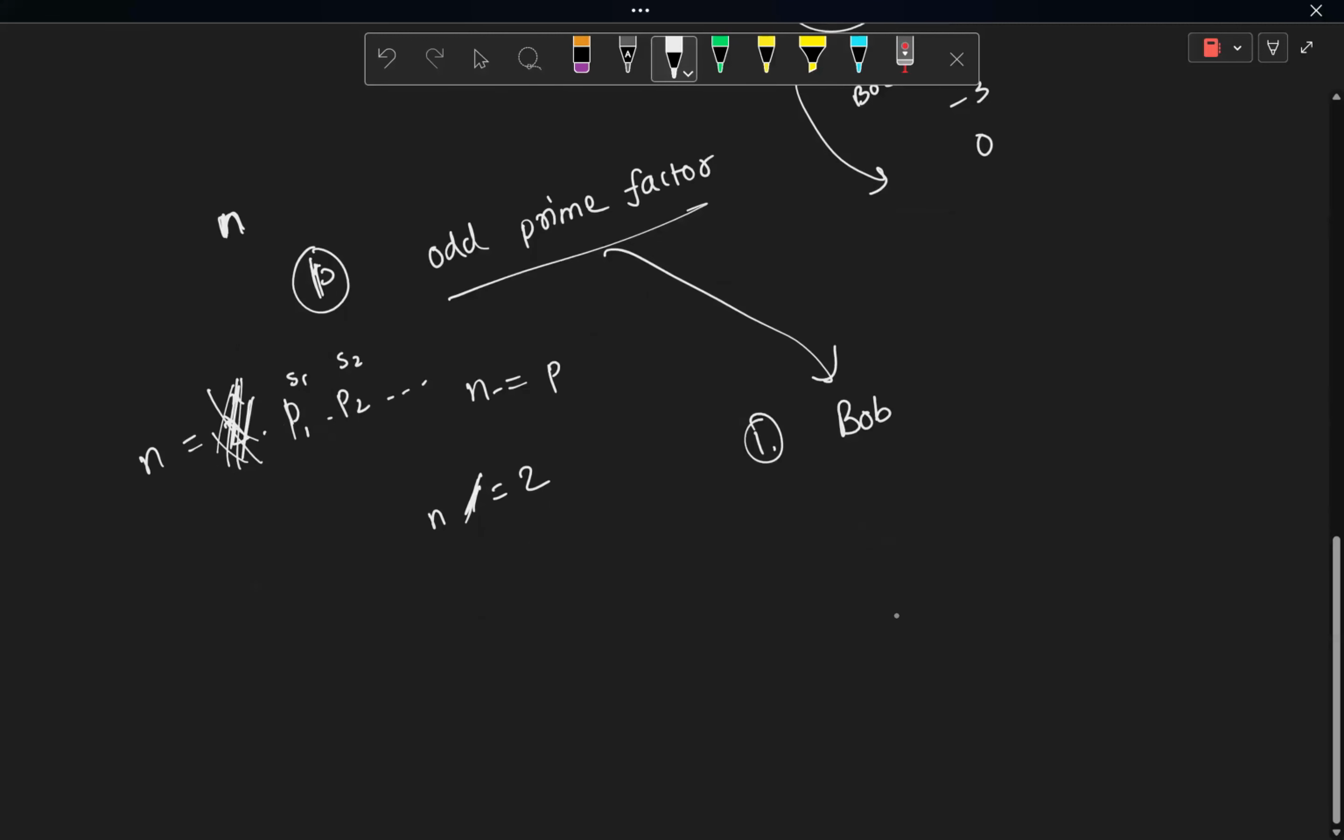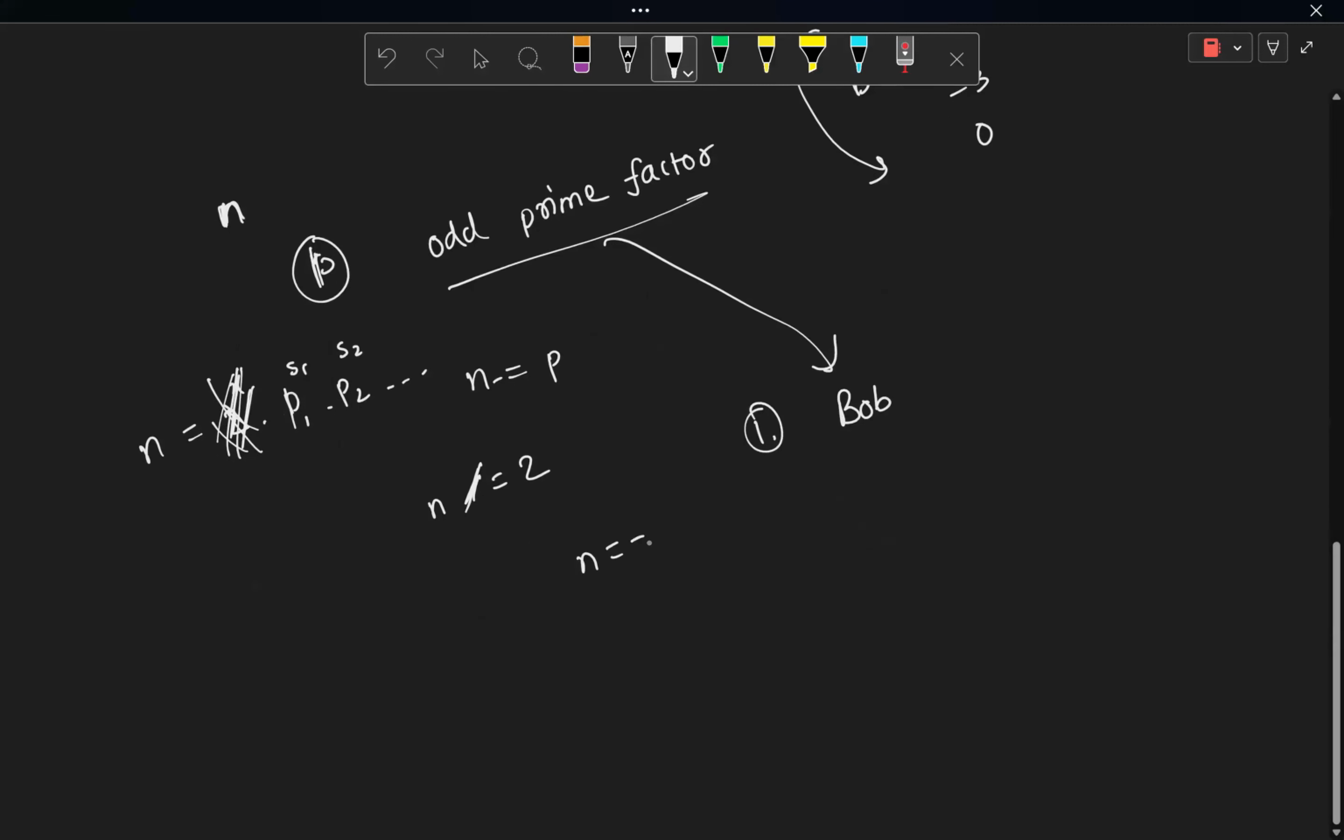So in that case, I can just check that if n is equal to 1, it means that n does not have any odd prime factors. So I will say that Bob is winning.